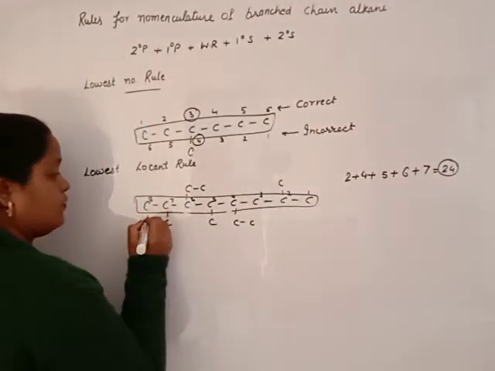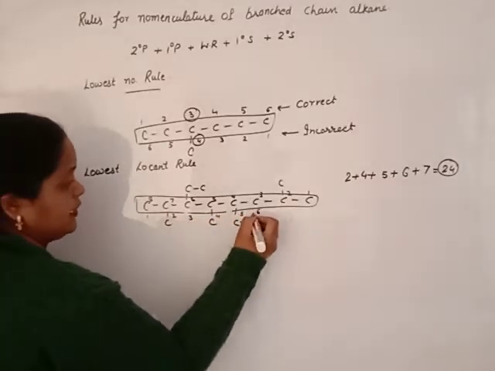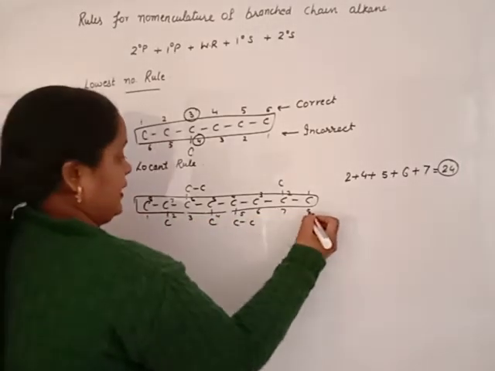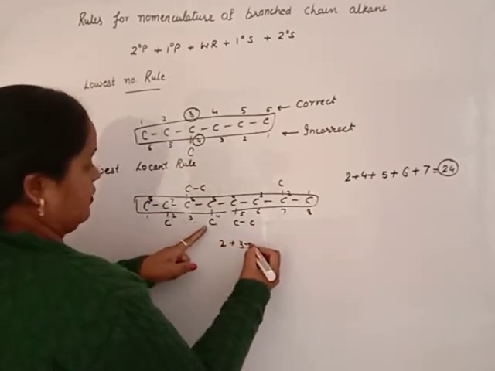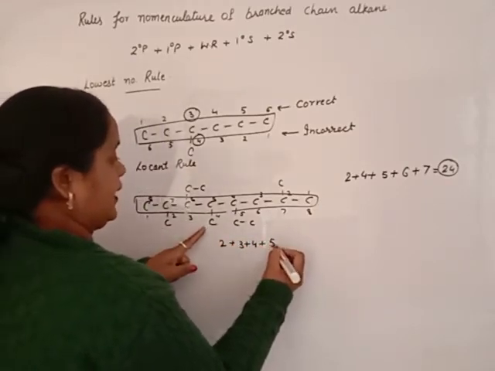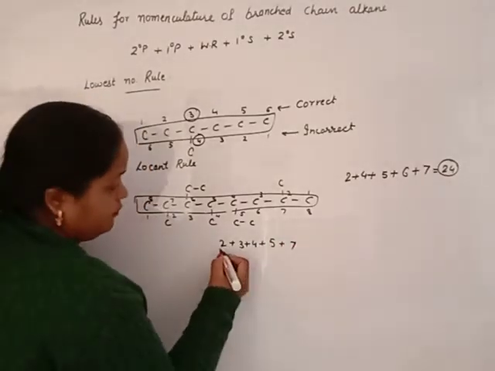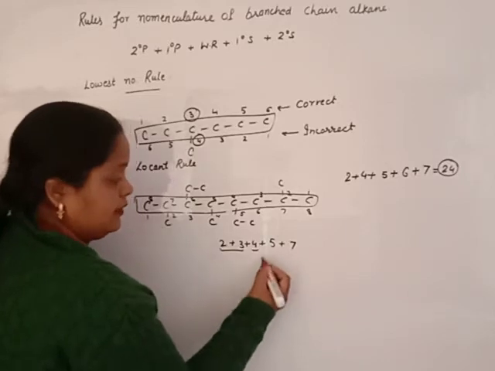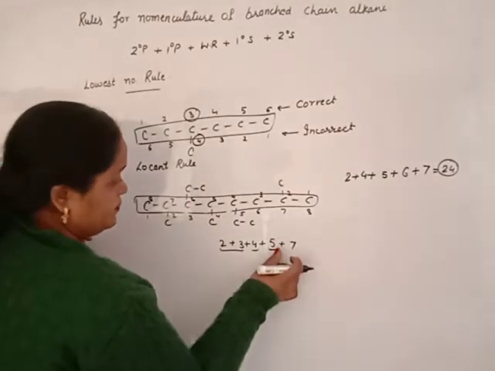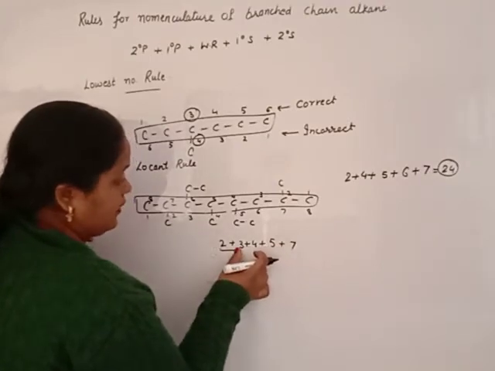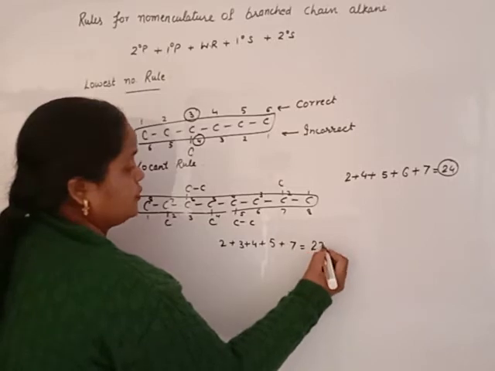Now 1, 2, 3, 4, 5, 6, 7, 8. Positions are 2, 3, 4, 5 and 7. Now beta, 5 and 4, 9, 9 and 4, 9 and 5, sorry, 13, 9 and 5, 14, 14 and 7, 22.